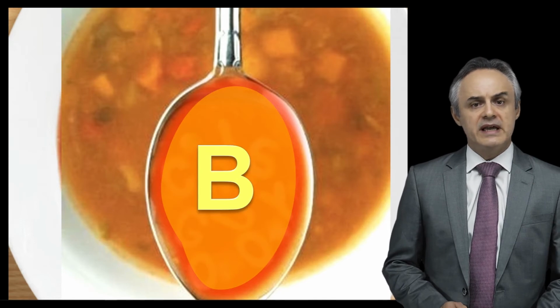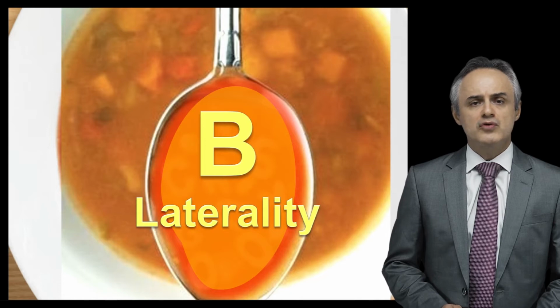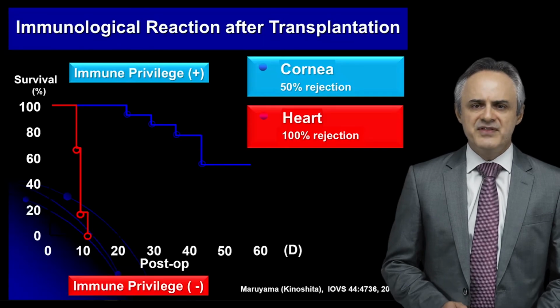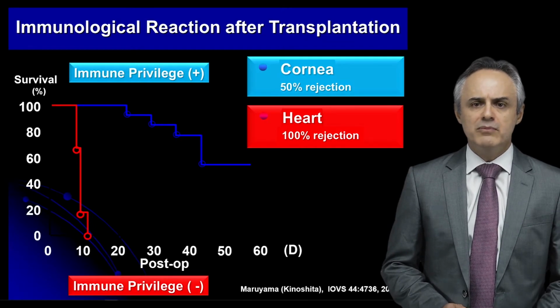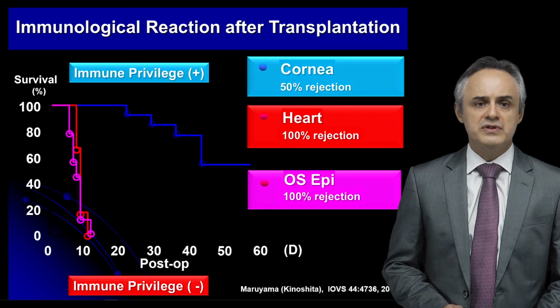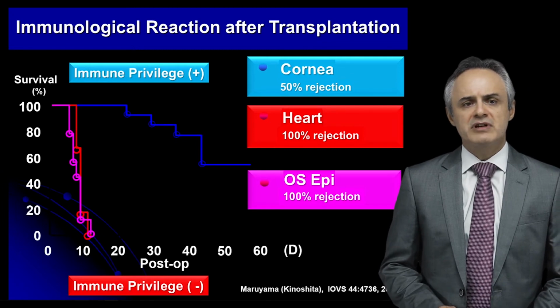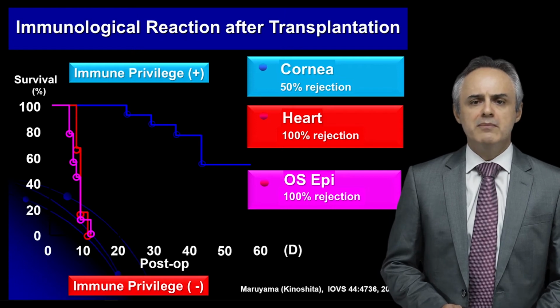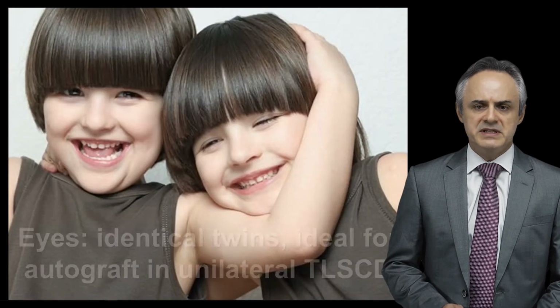So after we recognize the type of the disease and we stage the degree of limbal stem cell deficiency, you need to consider laterality. And this is very important because the limbus behaves exactly the same as other vascularized organs or tissues. So when you do an allogenic transplantation, you can have the same problem of immunohistocompatibility.